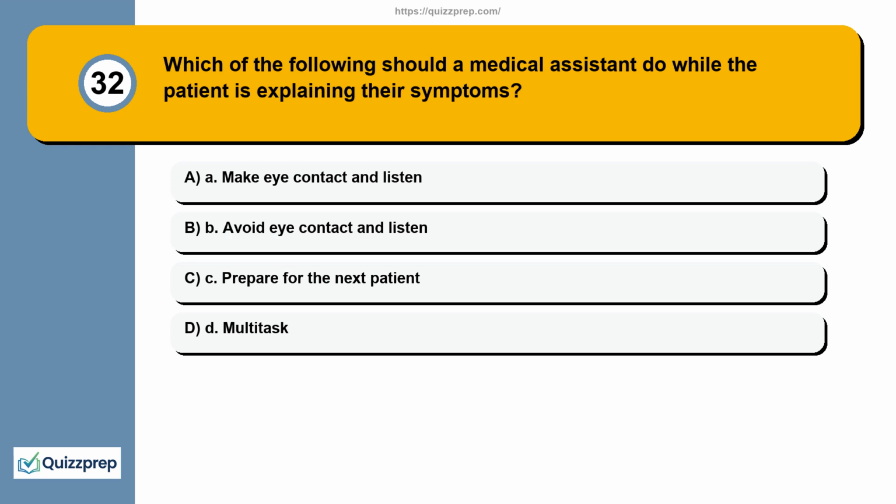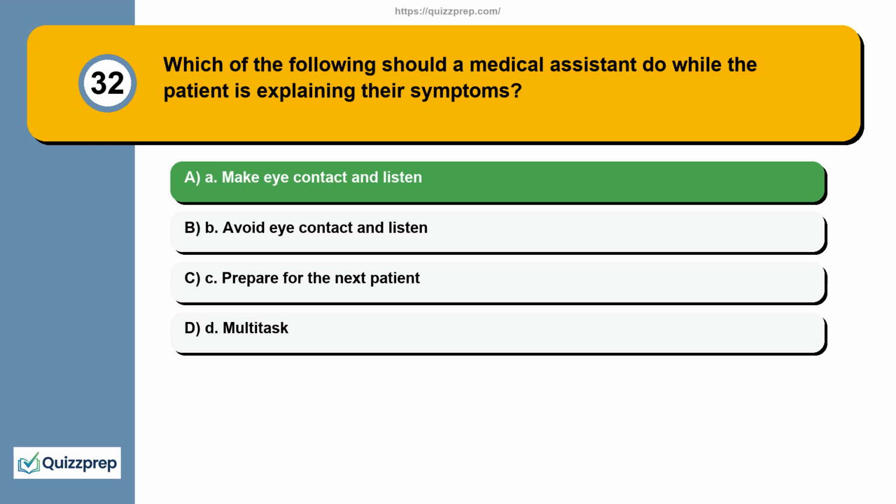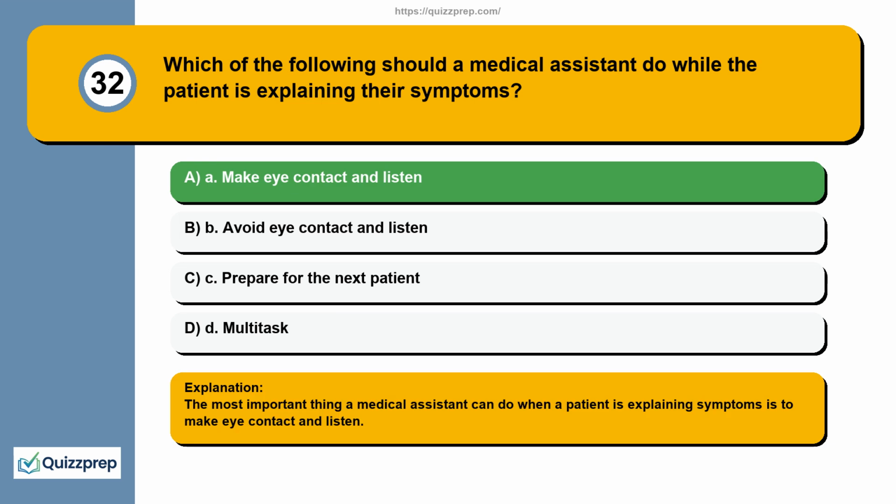Question 32. Which of the following should a medical assistant do while the patient is explaining their symptoms? A. Make eye contact and listen. B. Avoid eye contact and listen. C. Prepare for the next patient. D. Multitask. The most important thing a medical assistant can do when a patient is explaining symptoms is to make eye contact and listen.